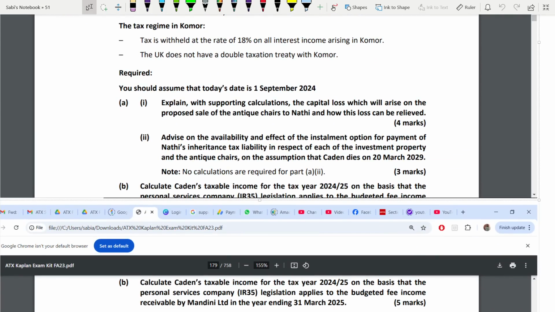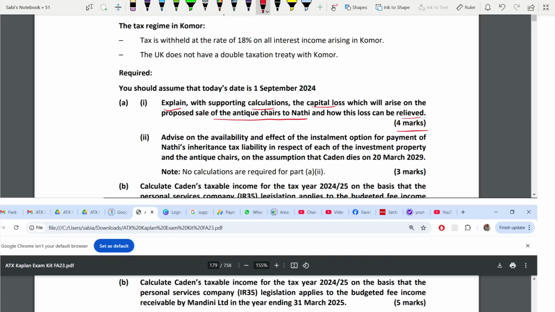So the first requirement, you have to explain with some calculations the capital loss which arises on the sale of some shares to Nathi and how this loss can be relieved. So first you have to calculate the capital loss and how that loss will be relieved is the next part, 4 marks.